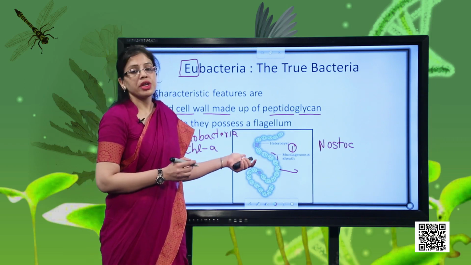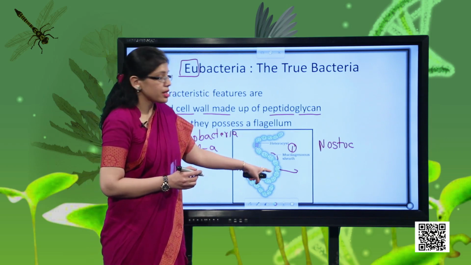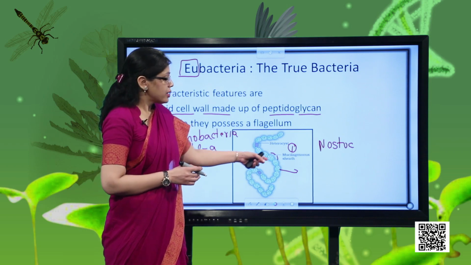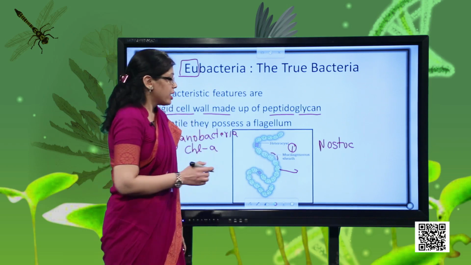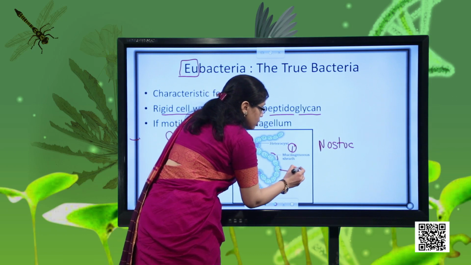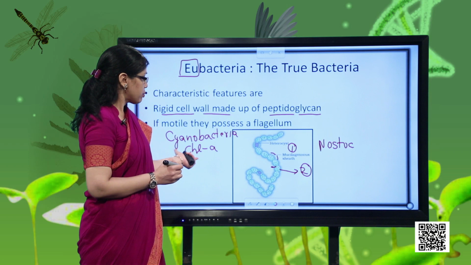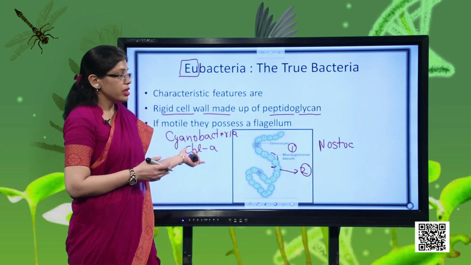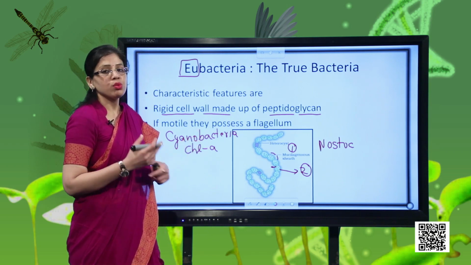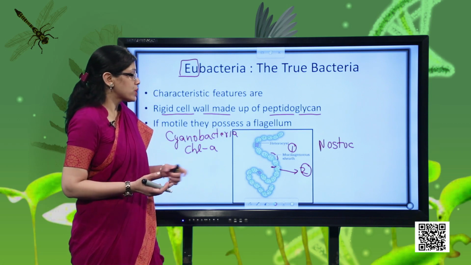And this sheath is very important because it keeps all the cells of the colony together, and it also provides protection. Then these cells are the normal cells, and you can see that they contain pigments inside them, and that pigment is chlorophyll A, with the help of which they are able to prepare food by the process of photosynthesis.